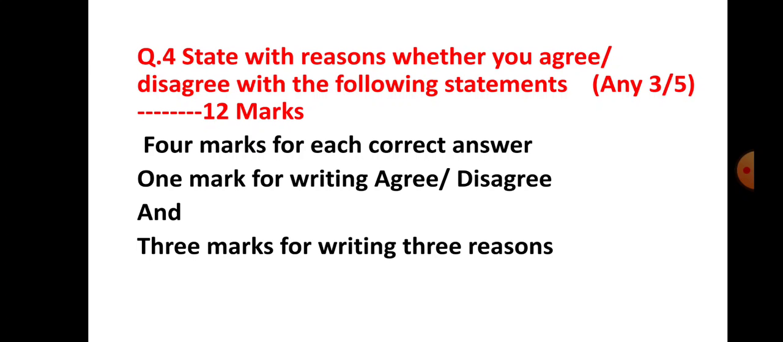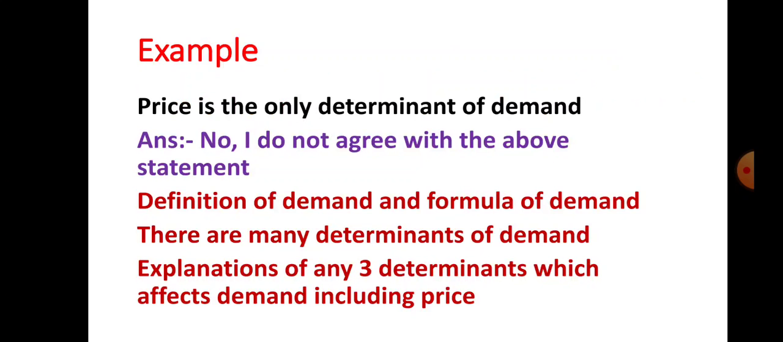Now let us see the example. Suppose the statement given here is: price is the only determinant of demand. What is your answer? Yes, there are many determinants of demand. Price is not the only determinant of demand. So immediately you have to write here, no, I do not agree with the above statement. Immediately you will get 1 mark here, a separate 1 mark for writing, yes, I do agree with the above statement, or no, I do not agree with the above statement.